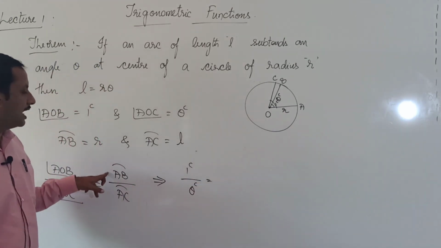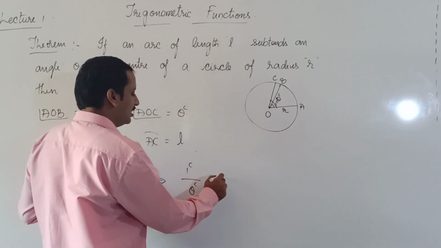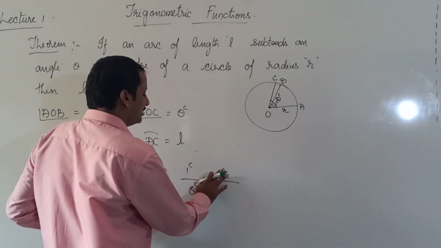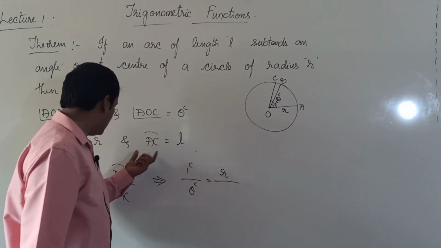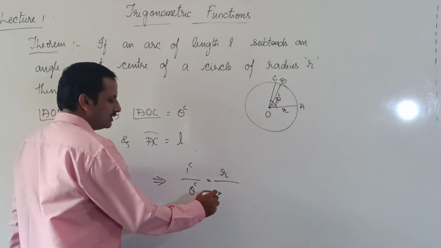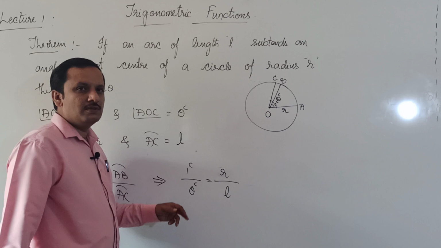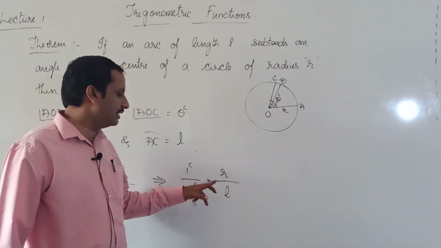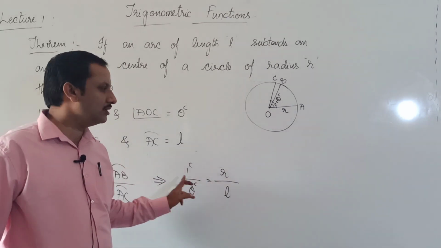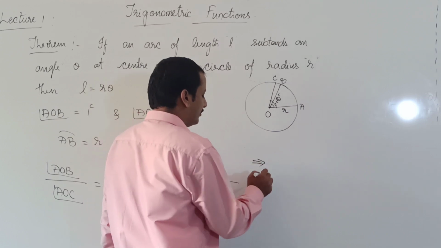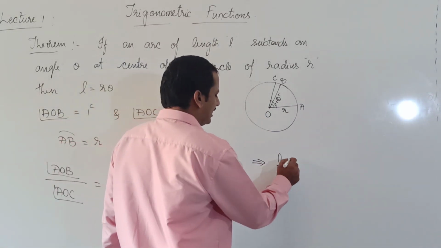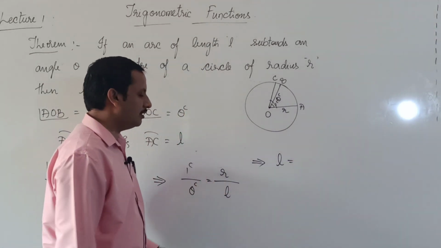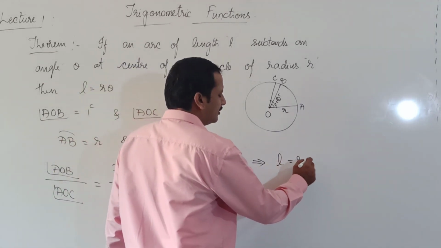On the right-hand side, arc length AB is equal to r, and arc length AC is equal to L. So 1 radian by theta radian is equal to r by L. Cross multiply: L is equal to r into theta.